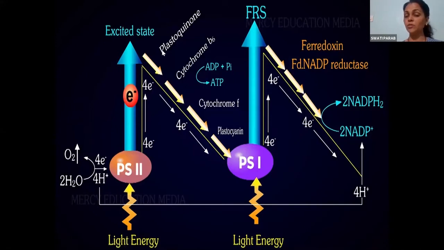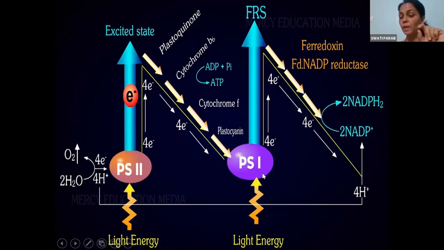Now see what are the electron carriers here. One is plastoquinone, cytochrome B6, cytochrome F, plastocyanin. But from plastocyanin, it won't go back to PS2, but it will go to PS1.